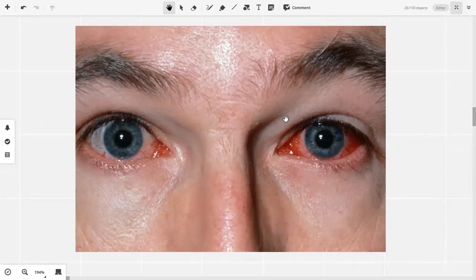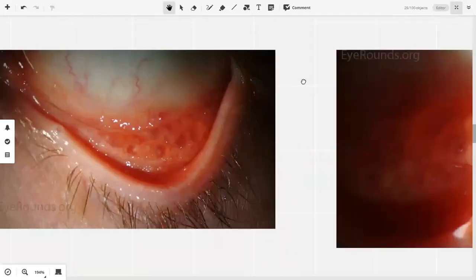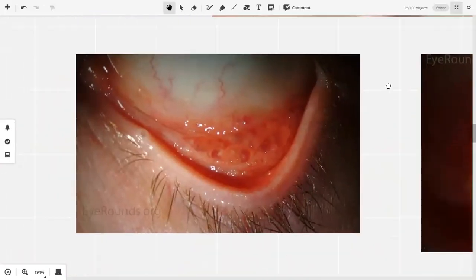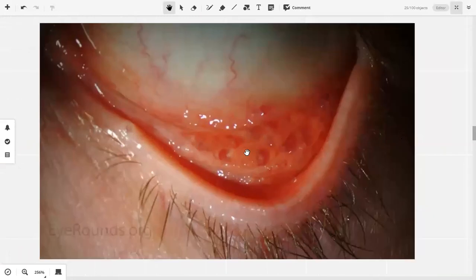Okay, we will assume that this person has left eye only affected, right eye को उसको किताब ना देखना शुरू छोड़. Left eye, there is circumciliary clearing, कुछ भी नहीं मसला. There is diffuse congestion, and we cannot see any discharge. Now, when we perform slit lamp examination of the lower conjunctiva, which part of the conjunctiva is this we're seeing?